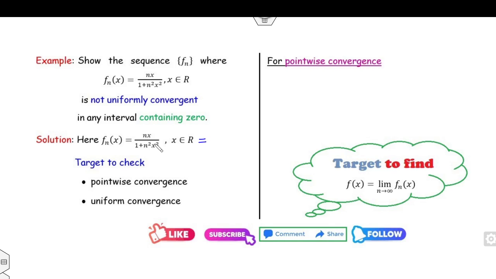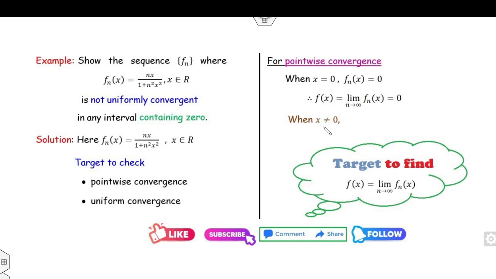Now clearly, for all x belonging to R, if x is 0, this limit will be 0. If x is non-zero, this limit will be non-zero. So we have two different cases: x is 0, and x is non-zero. If x is 0, what is fn(x)? fn(x) is 0. So what is the value of f(x), that is the limit of fn(x)? The limit of fn(x) is 0. So therefore, f(x) is also 0.